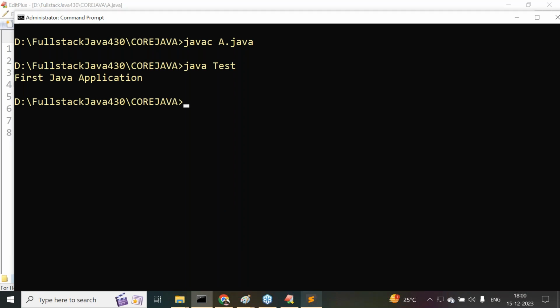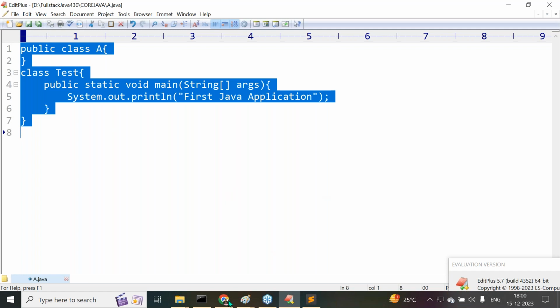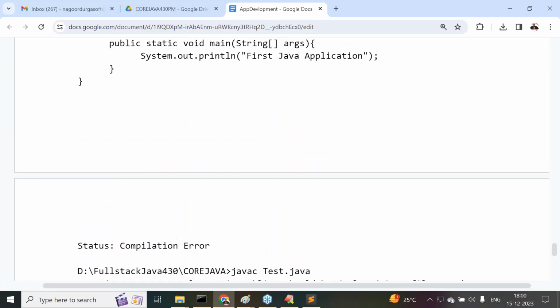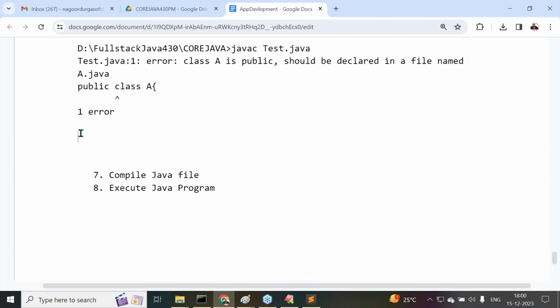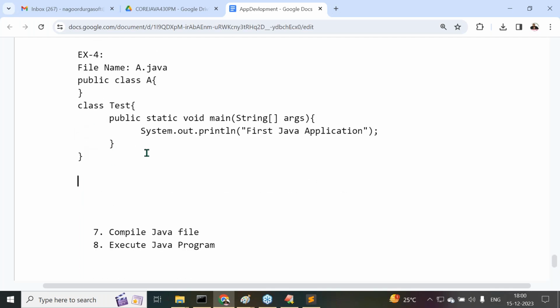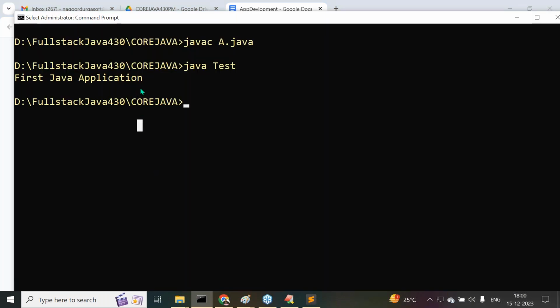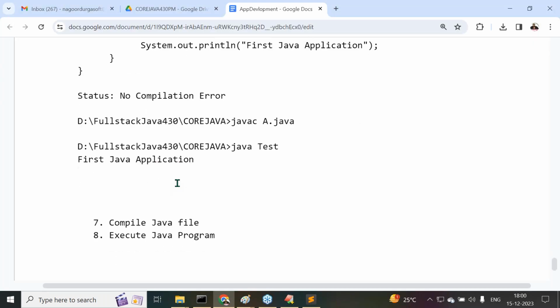This is another example we have to identify. Now what is the file name here? I'm telling you, example for file name: A.java. The program we have written, now what is the status? No compilation error. The status is no compilation error. In the command prompt, this is what we are getting.